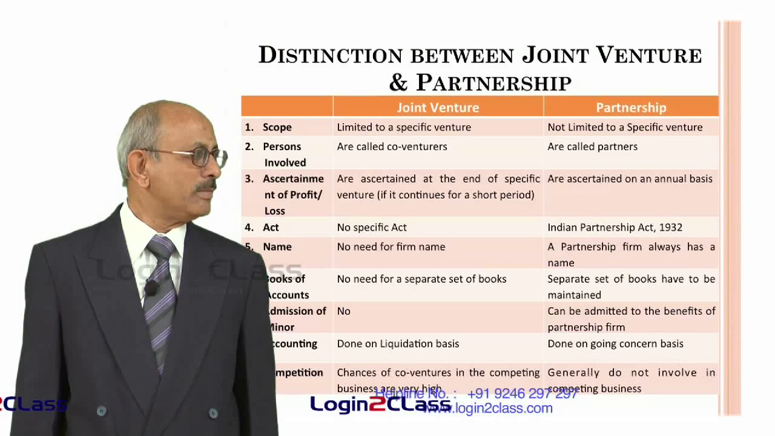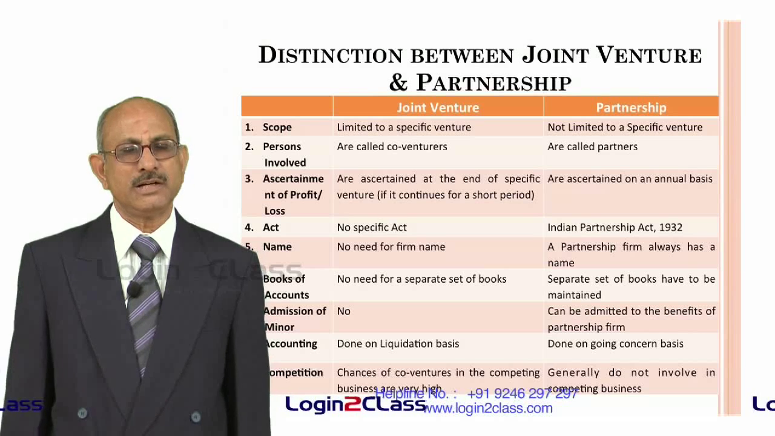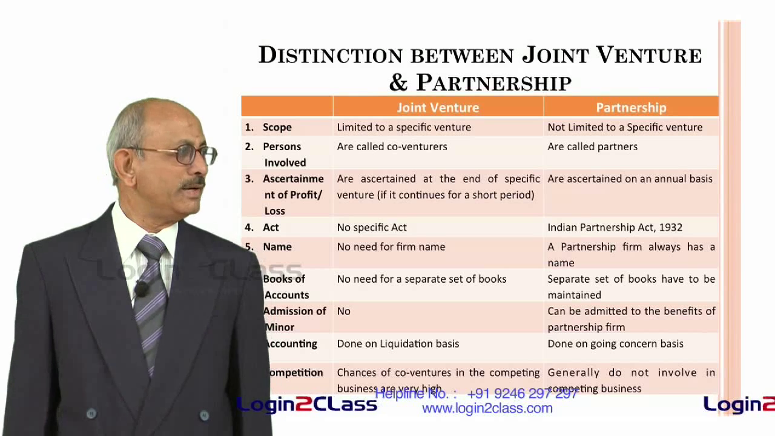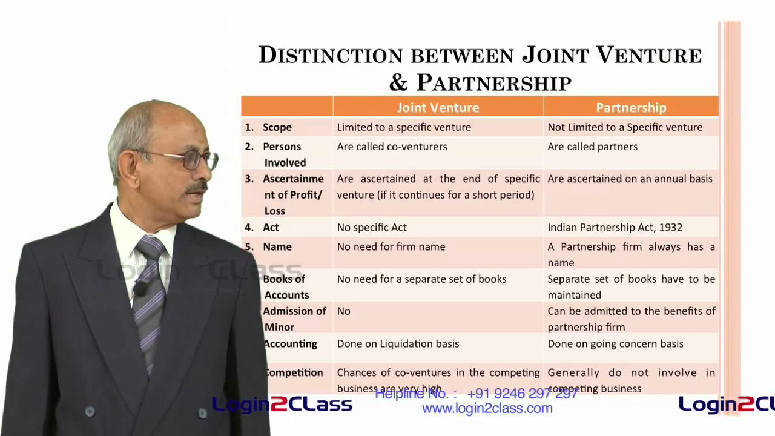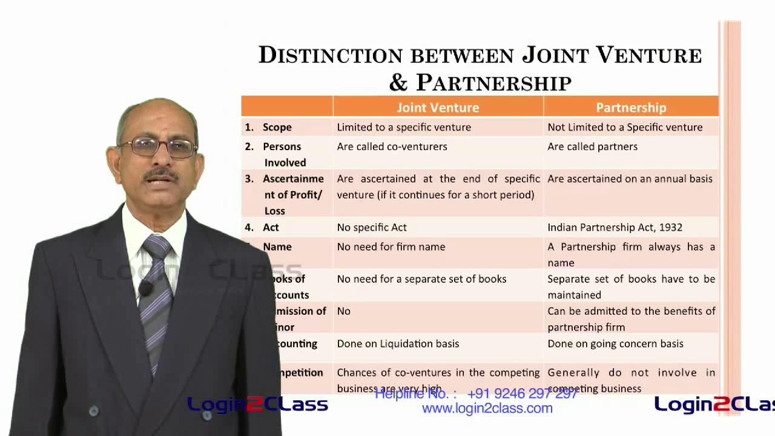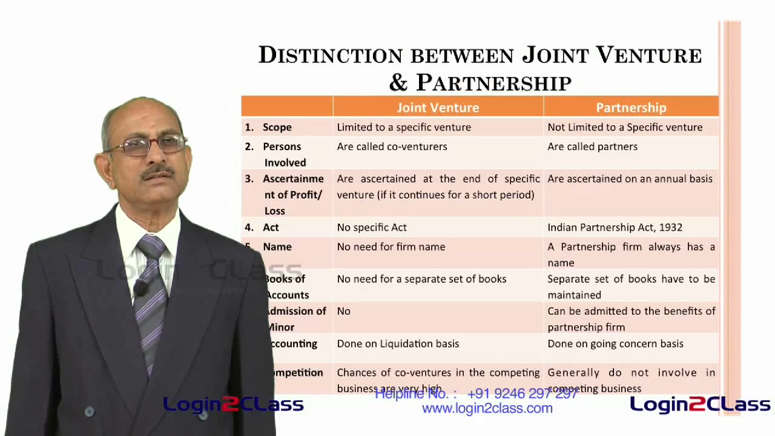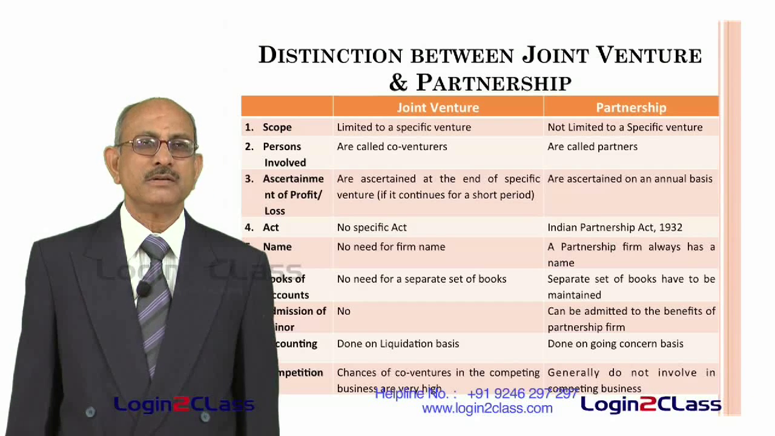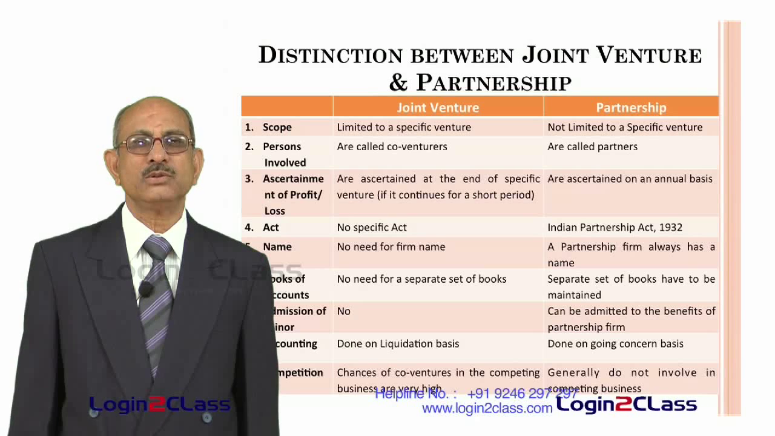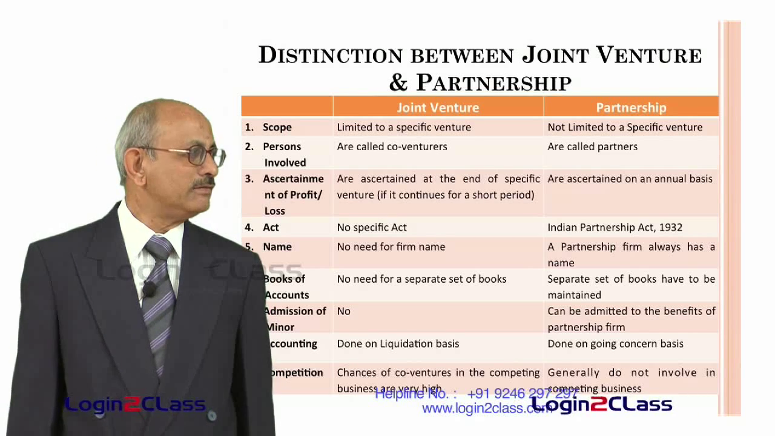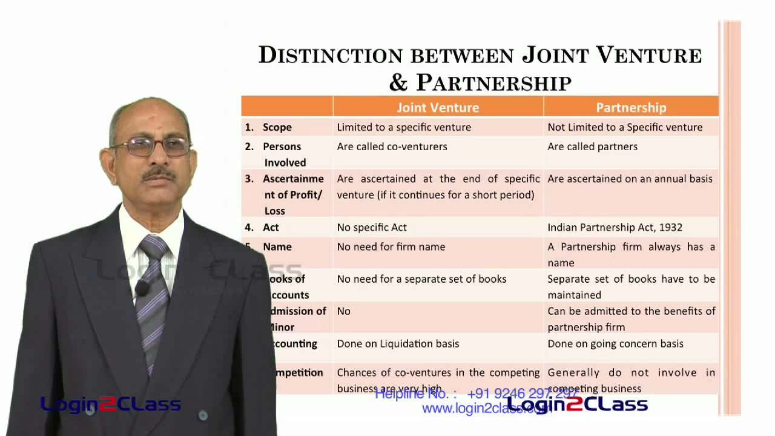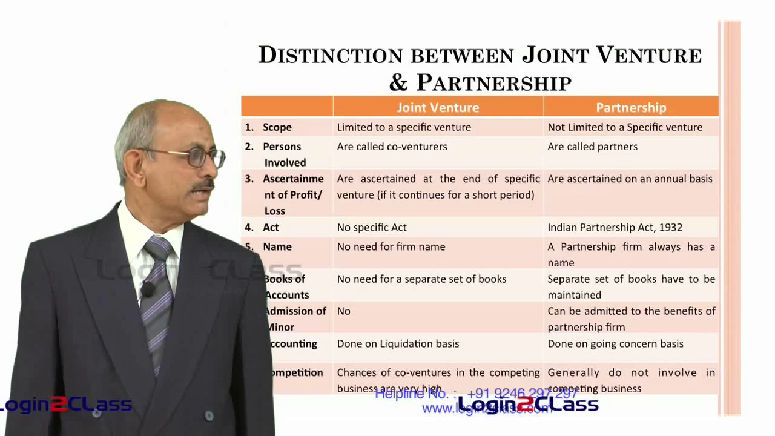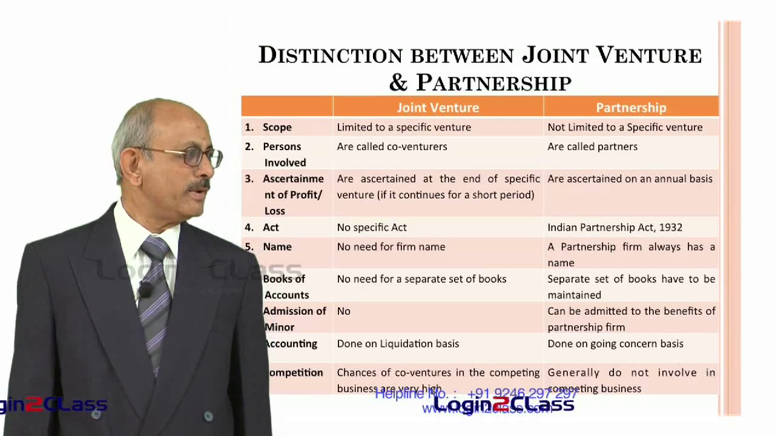Then admission of a minor. In the case of a joint venture, minors are not admitted, whereas in the case of a partnership firm, the Partnership Act says that minors can be admitted to the benefits of the partnership firm. In terms of accounting, as we have already seen, there is no going concern concept in case of joint ventures. So it is always done on liquidation basis. That means going concern concept is not taken into account. So the costs of all the assets or liabilities will be on the basis of liquidation. That means what they would get if the assets are sold, or what they have to pay if the liabilities have to be met today.